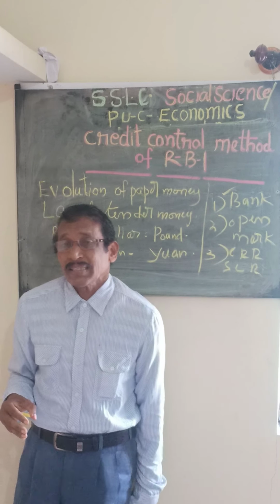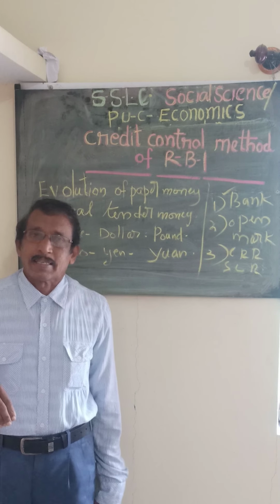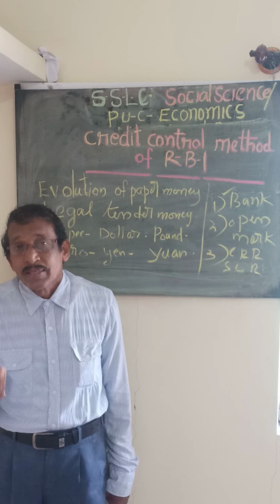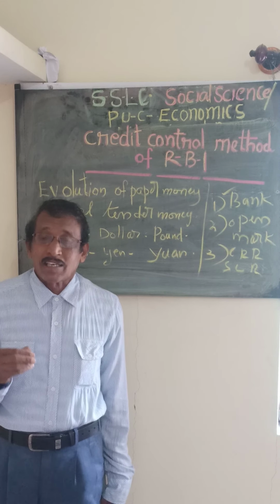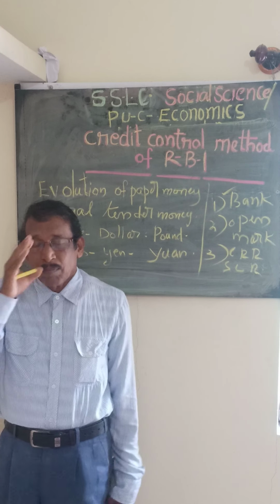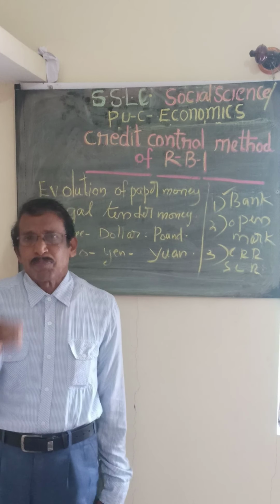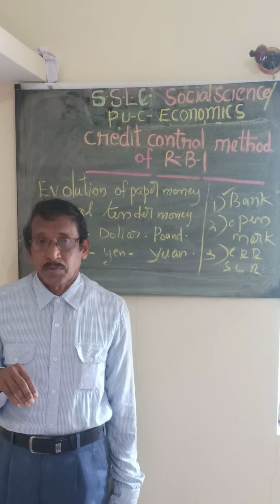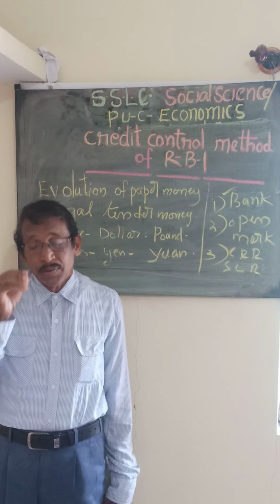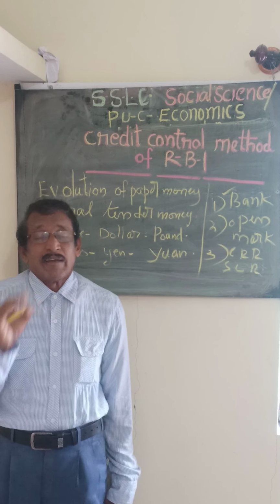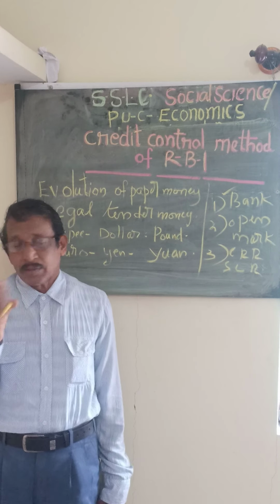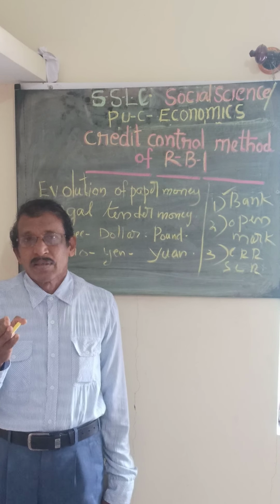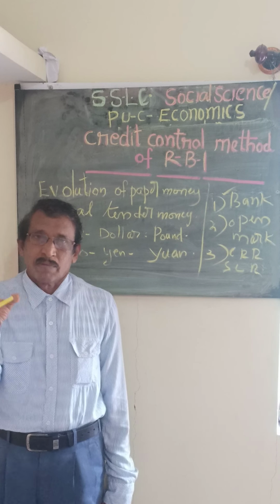When the Reserve Bank thinks that there is over money supply in the country, it will direct the commercial banks to raise the marginal requirement. Now suppose the present situation is that you give 50% of the value of the security. The value is 1 lakh, and the Reserve Bank says that you can give 50% of the total value.